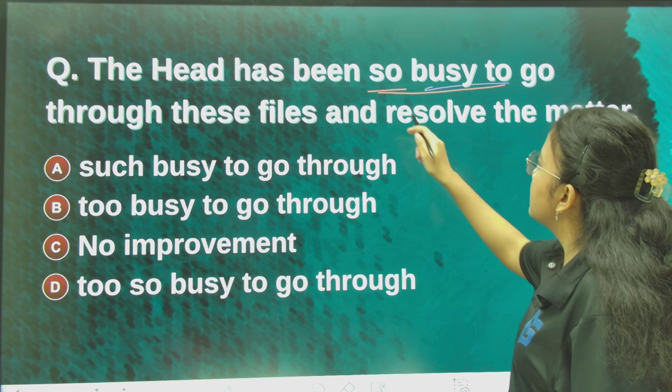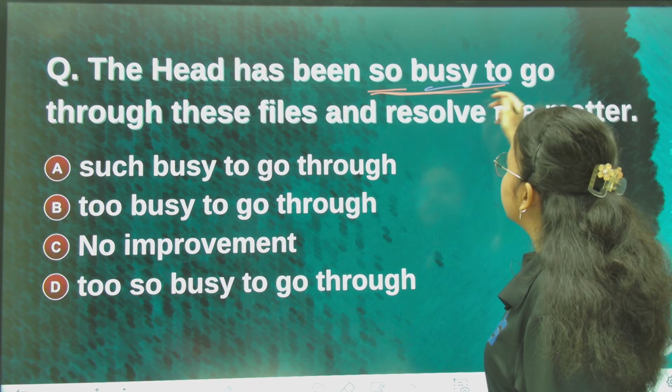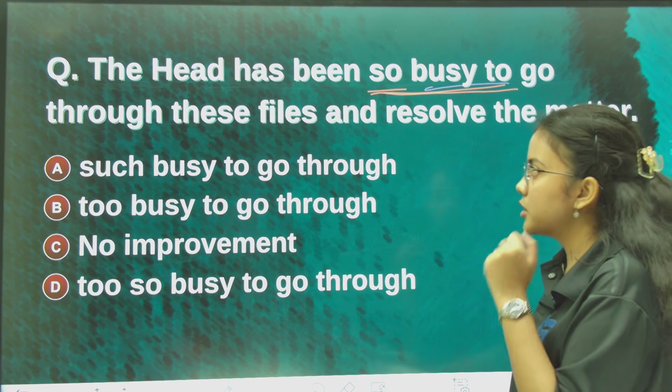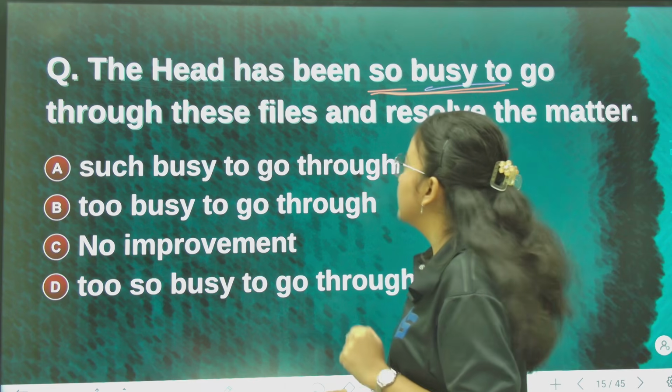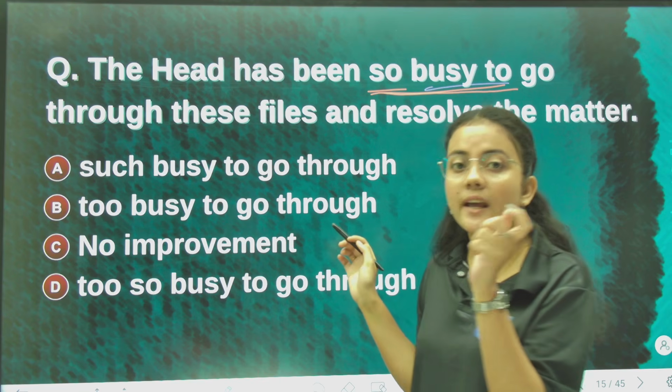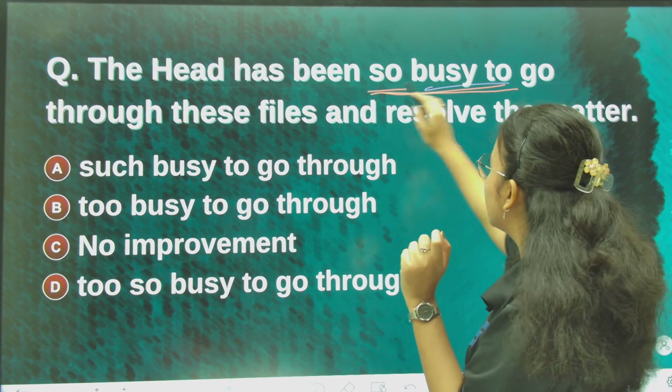Okay, so you clearly know that this is the part which you need to improve. Now first of all, in English grammar, in this statement, the words are "so" and "too".